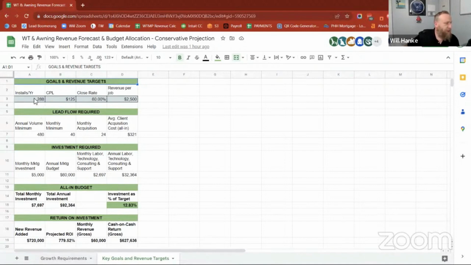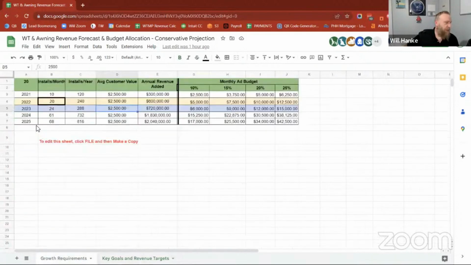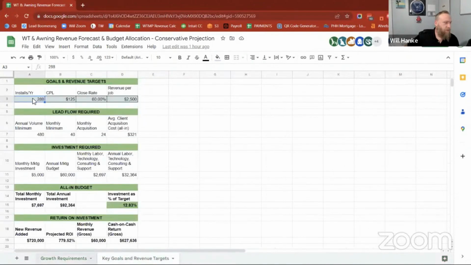In the first box here, it says installs per year. So whatever number you put in the installs per month, the next one over shows you installs per year. In my case, that number is 288 if I want to grow by 20%. So 288 installs per year is where I want to be. So I put that number in.